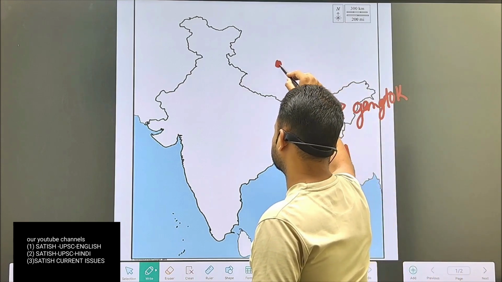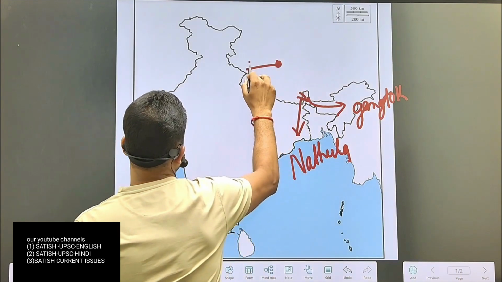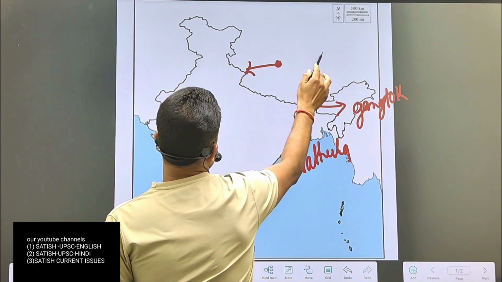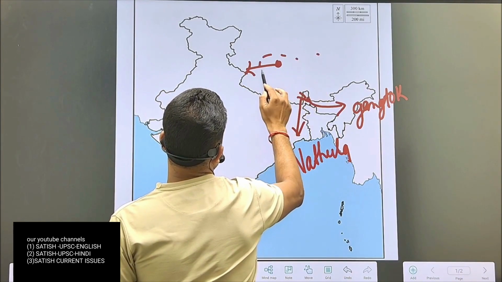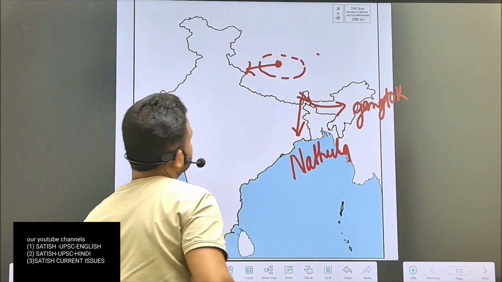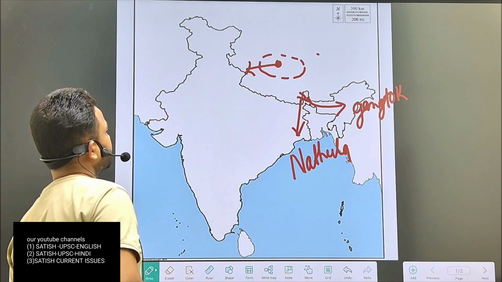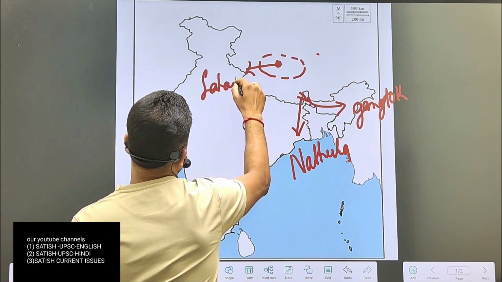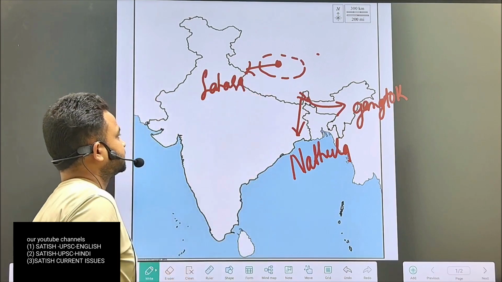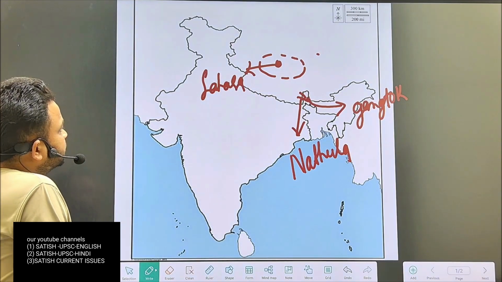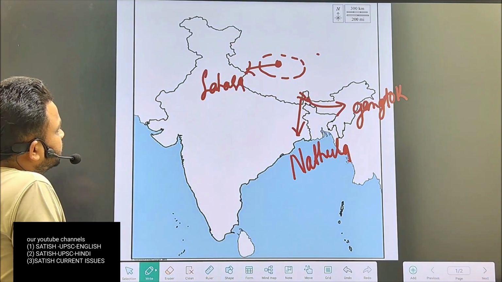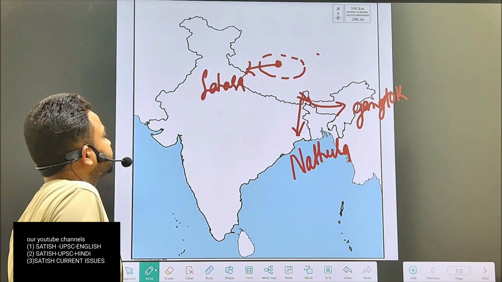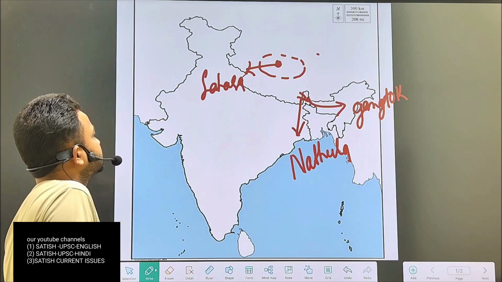Lhasa is here, which is the capital of Tibet. So you can say Nathula Pass joins Gangtok, the capital of Sikkim, to Lhasa, the capital of Tibet.